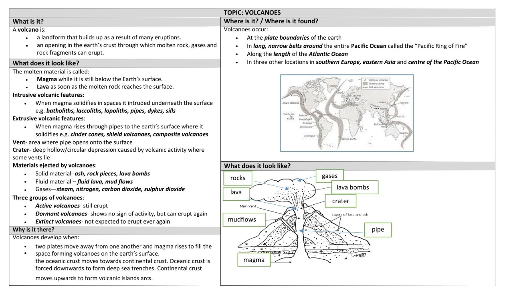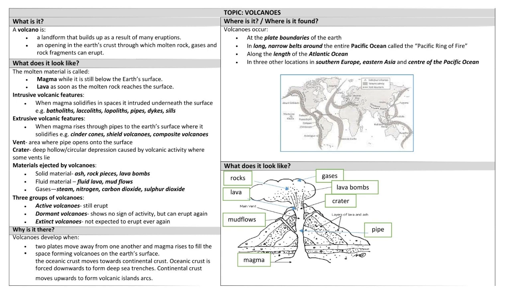The molten material is called magma while it is still below the Earth's surface, and lava as soon as the molten rock reaches the surface. Intrusive volcanic features form when magma solidifies in spaces it intruded underneath the surface, for example batholiths, laccoliths, lopoliths, pipes, dikes and sills.